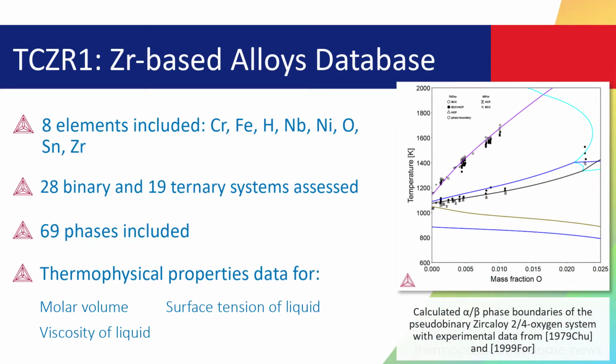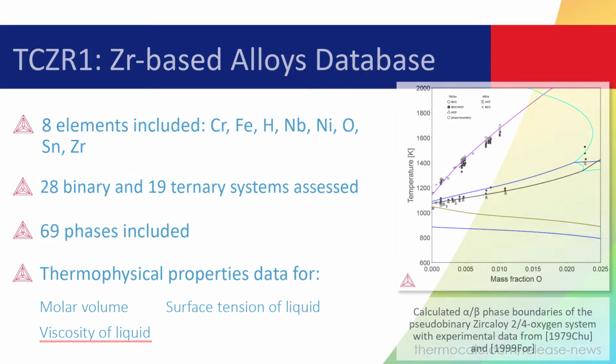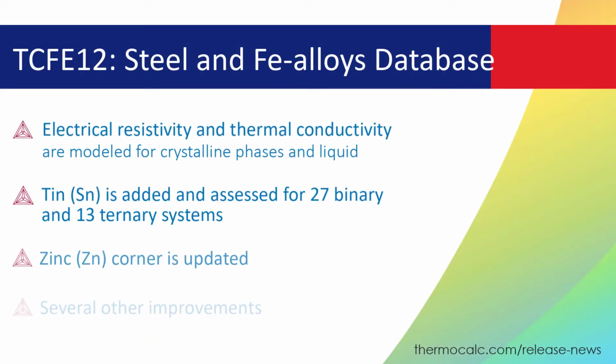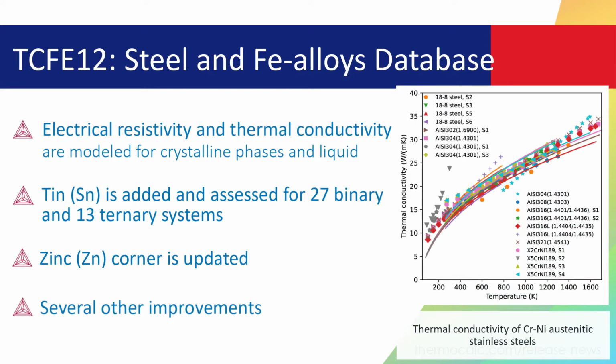TCZR1, has a wide range of applications, including but not limited to nuclear-grade zirconium alloys and experimental zirconium alloys under development. The database includes 8 elements, an assessment of 28 binary and 19 ternary systems. In addition to thermodynamic data, the database also includes thermophysical properties data for molar volume, surface tension of liquid, and viscosity of liquid.